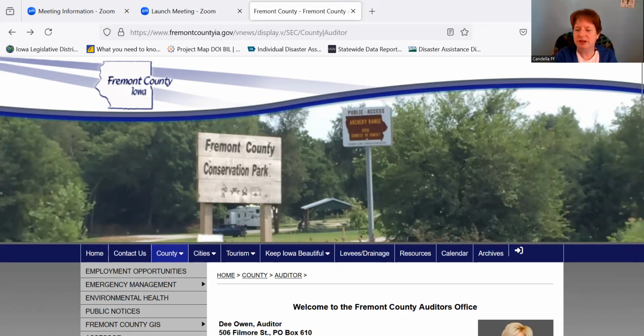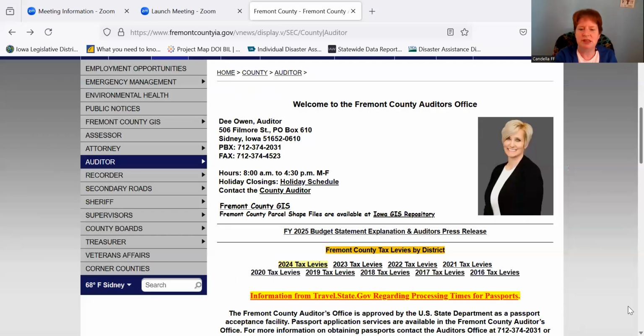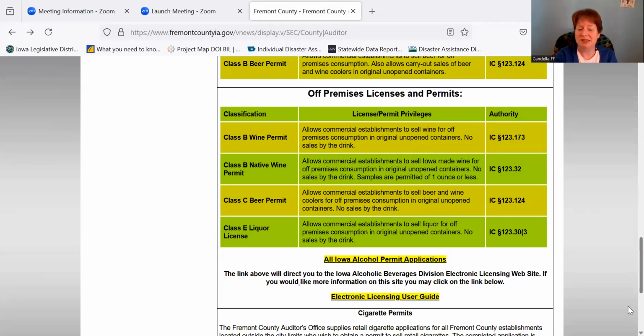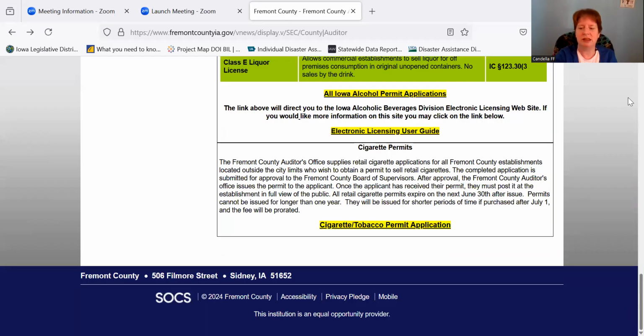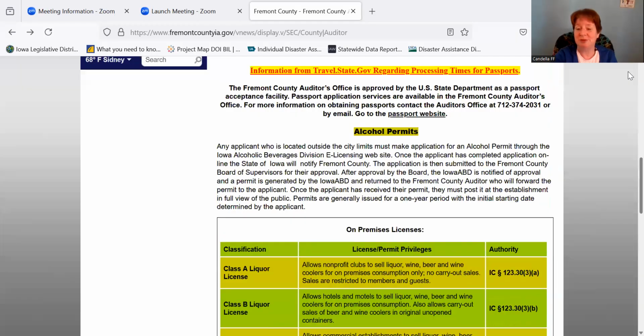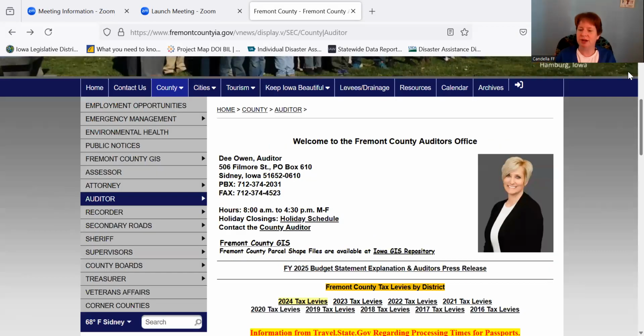And some folks have gotten frustrated because when they end up here, there is nothing about elections on this whole page. And then they call me back and they're like, Candela, just going to my auditor's website did not work. Now, if you don't live in Fremont County, Iowa, you can go to your auditor's website and look around and see if you can find it. And certainly feel free to leave me a message if you can.